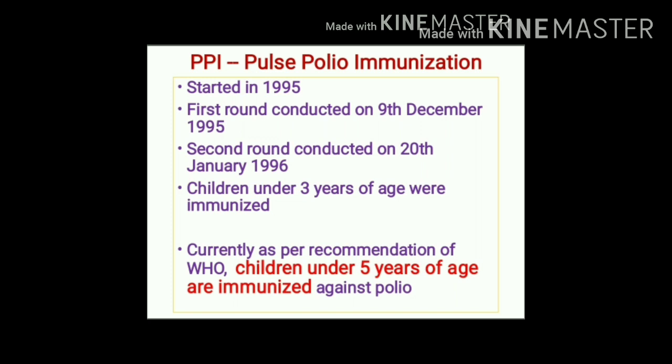In this immunization program, oral polio vaccine was administered to children below the age of 3 years. But right now, we are following the guideline given by World Health Organization, and currently we are immunizing the under 5 age group under the Pulse Polio immunization program.